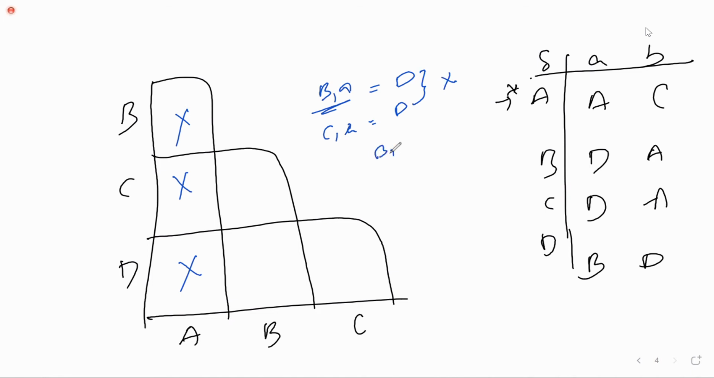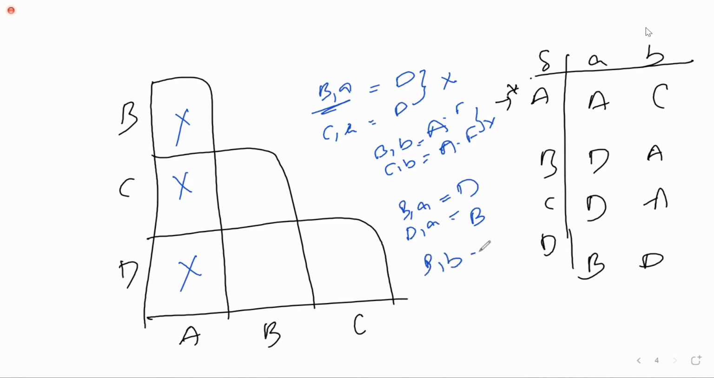Now B on B, C on B. B on B is A, C on B is also A. Both are final. Next come to the BD part. B on A, D on A. B on A is D, D on A is B. Next, B, D, right? B on B is A. Next, what is D on B?